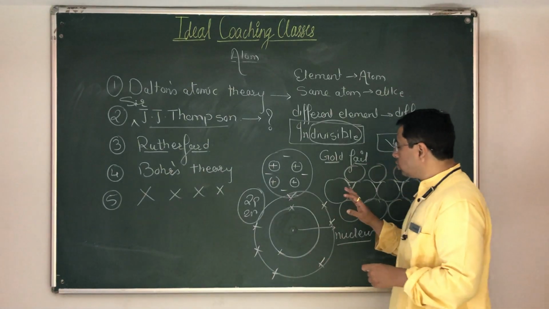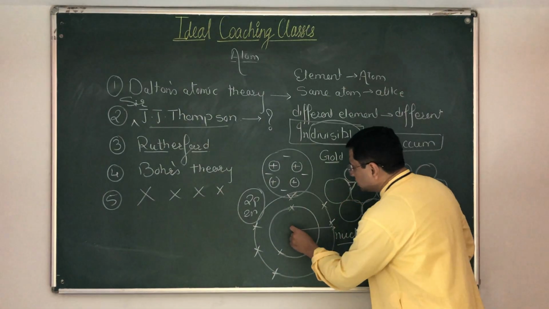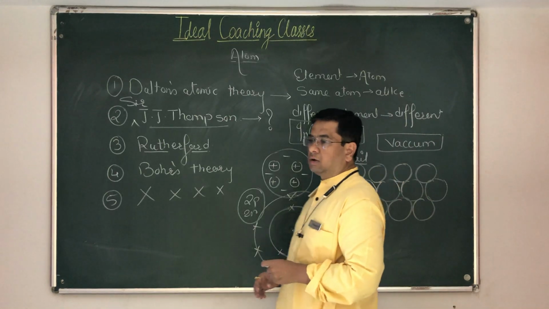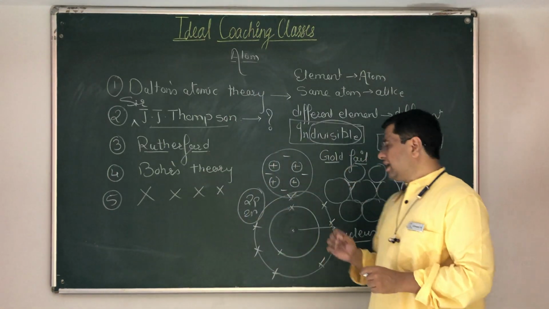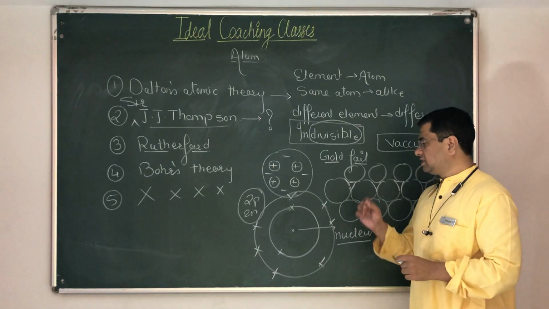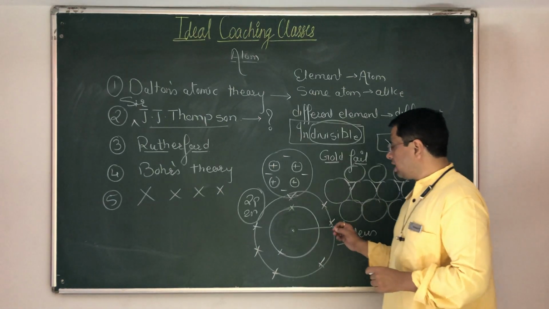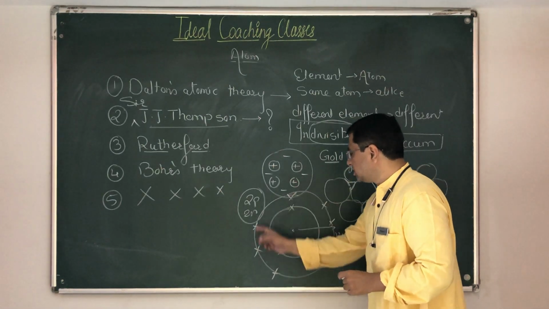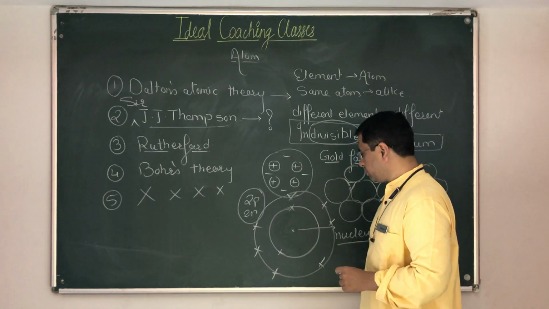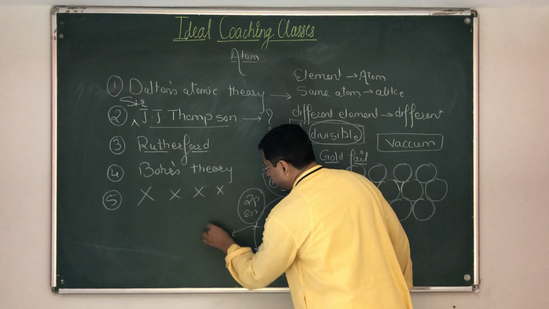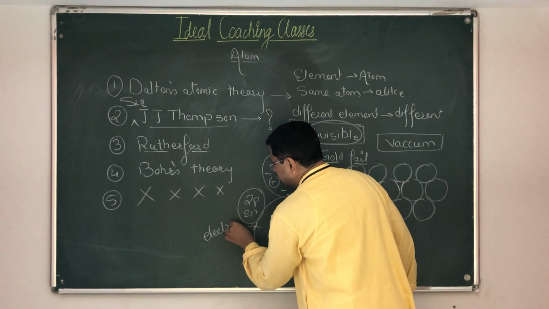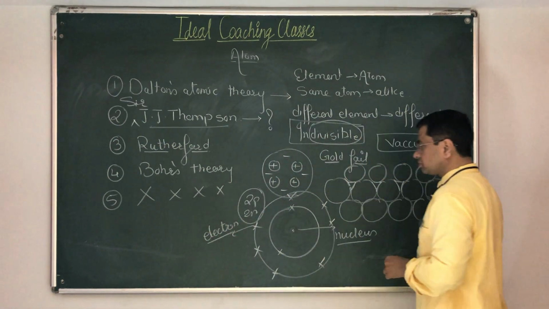And he said the total amount of positive charge which is there in the nucleus is exactly equal to the total amount of negative charge which is circulating over here. He gave the name of this negative charge as electron.